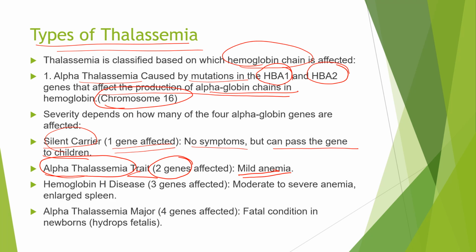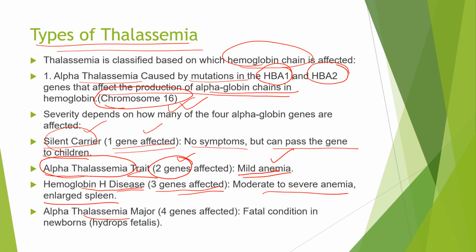Now, of this hemoglobin A1 and hemoglobin A2, which are located on chromosome 16, when these globin chains are affected, how many genes are affected? On that, the severity depends. So, if one is affected, it will be a silent carrier. If two genes are affected, it will be alpha thalassemia trait, so mild anemia. In hemoglobin H disease, three genes are affected, which means moderate to severe anemia, and an enlarged spleen will happen.